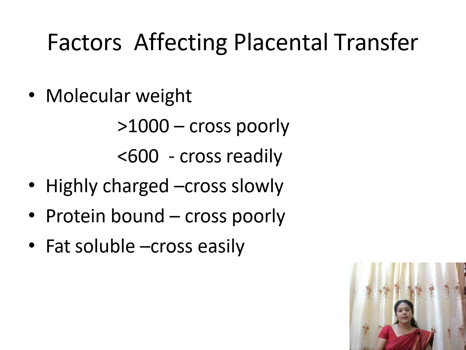When you give drugs for anesthetic or analgesic effect, they may cross the placenta and go to the baby, and may affect the baby also. This crossing through the placenta depends on the characteristics of the drug. First, it depends on the molecular weight of the drug we are using. If the molecular weight is more than 1000, the chance of crossing the placenta is less, or it crosses poorly. And if the molecular weight is less than 600, it will cross the placenta very easily.